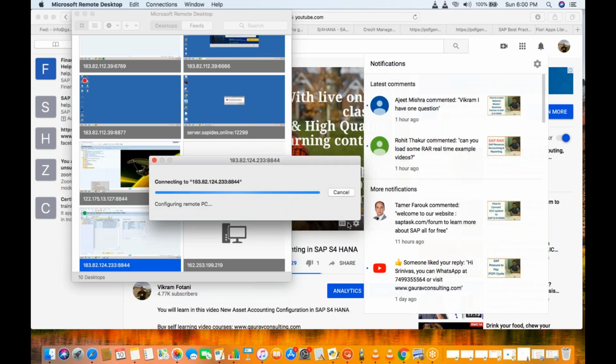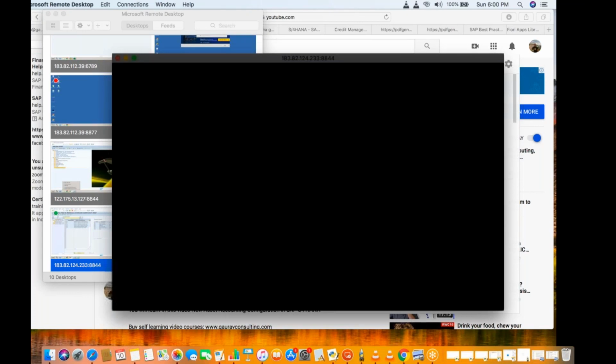Okay, in ECC, in this transaction OVA8, we were able to define the other parameters also. We were only able to define what should be the reaction, whether you want to issue the warning message or the error message, that you can do here.